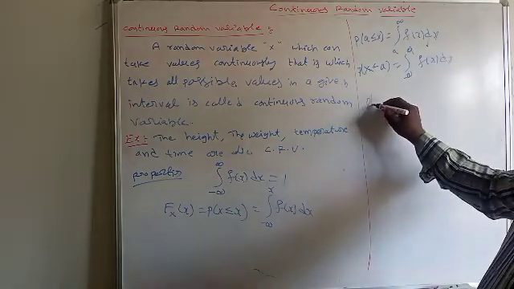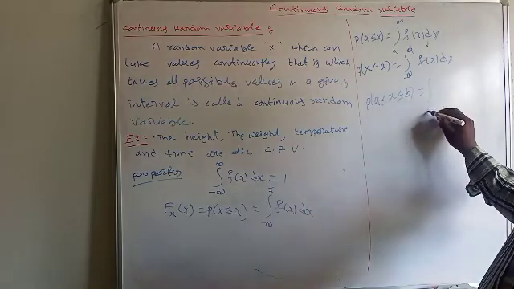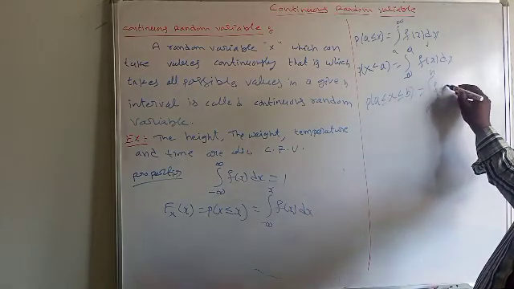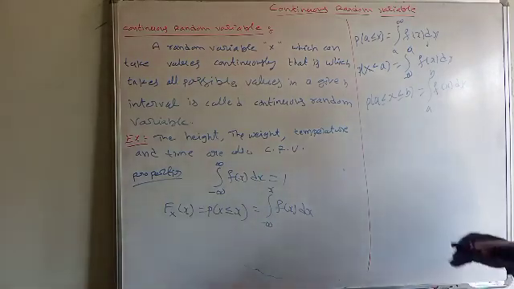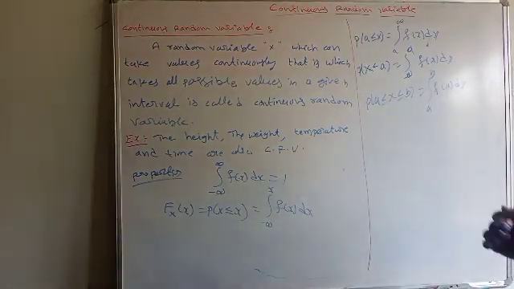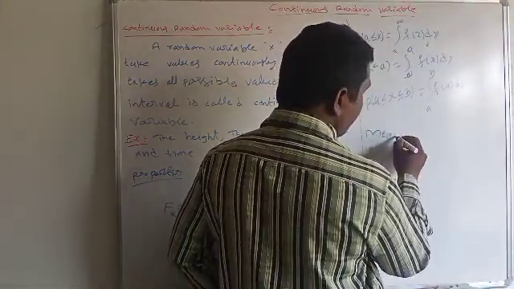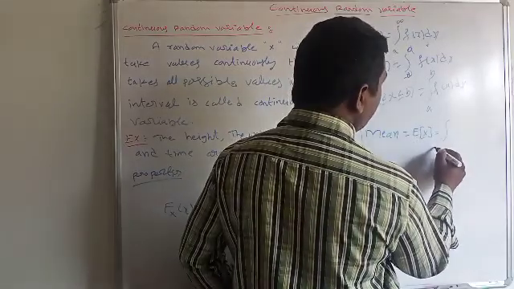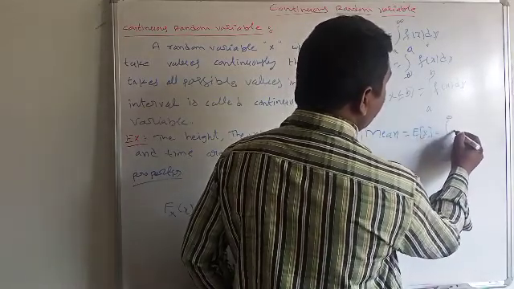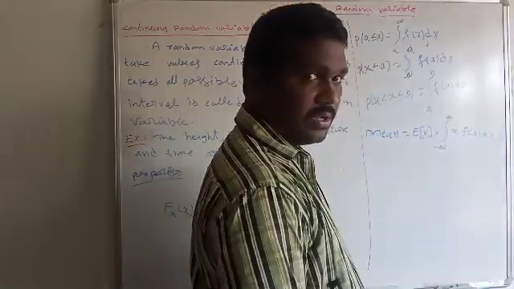For example, probability of a less than or equal to X less than or equal to b will be the integral from a to b of f of x dx. These are some properties. And we have to find the mean of a random variable or expectation of a random variable. Mean formula: expectation of X is equal to the integral from minus infinity to infinity of x into f of x dx. This is the mean of a continuous random variable.